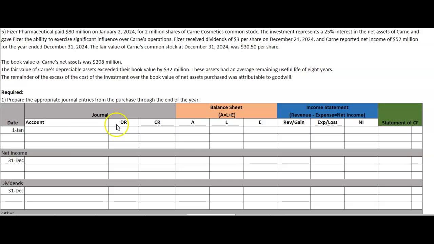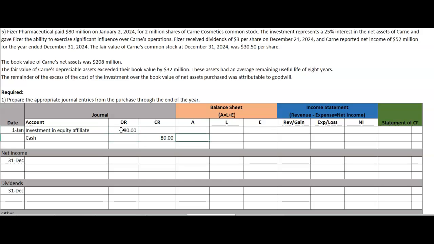So again, we're looking at the equity method. Now, regardless of whether we do the equity method or the fair value through net income, the initial entry is exactly the same, except we may call the account slightly different. For example, you may do investment in equity securities for fair value through net income, or you could use investment in equity affiliate for an equity method, but it still goes into an asset account called investment in something. We're going to do equity affiliate because that's what our book uses, and then we're going to pay cash. All right, so how much are we paying for this? Well, it says that we purchased it for $80 million. So we're going to initially record our investment at $80 and our cash at $80.